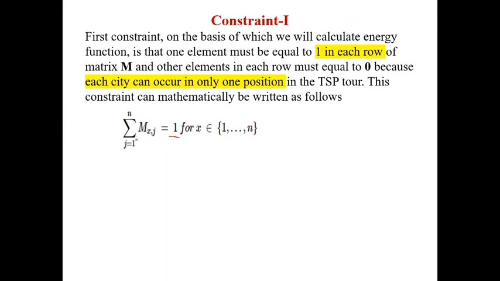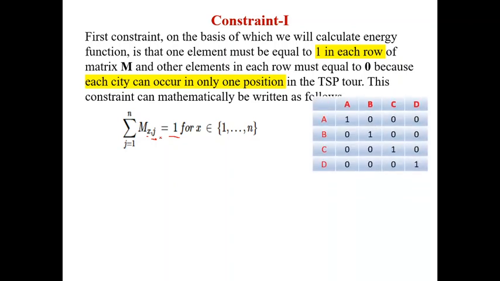We represent that in mathematical format: sigma j is 1 to n, x of row comma column. The column is varying, the row is fixed. The summation of the elements in any row, first row, second row, any row, should equal 1, because every row has only a single one.